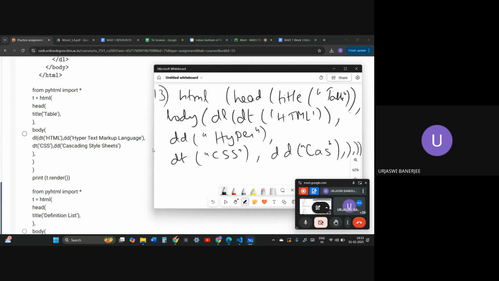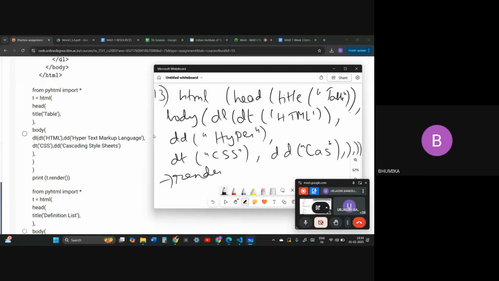Okay, hypertext markup language, comma, DT CSS, comma, DD cascading style sheet. Afterwards, this is the one that I was talking about, that there would be some brackets, 4 brackets, like 1 2 3 4, 1 2 3 4, like this. And then we just render it. So is the format a little bit clear over here? Is the format okay?